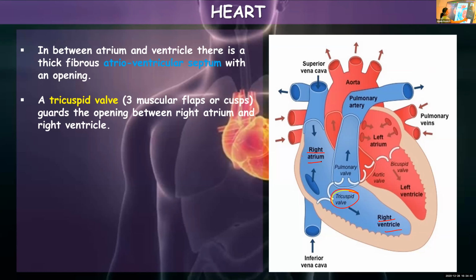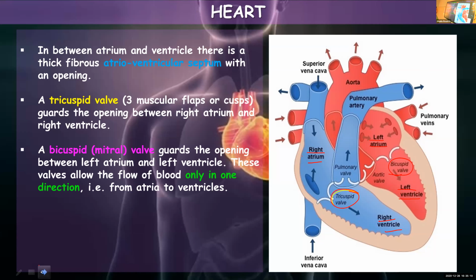But the valve which is present between the left atrium and left ventricle has only 2 flaps. You call it the bicuspid valve. Tricuspid and bicuspid valve. So those are the 2 valves present between the right atrium and right ventricle, and the left atrium and left ventricle. A bicuspid valve is also known as the mitral valve. It guards the opening between the left atrium and left ventricle. You should not get confused. Where is tricuspid? Is it on the right side or left side?